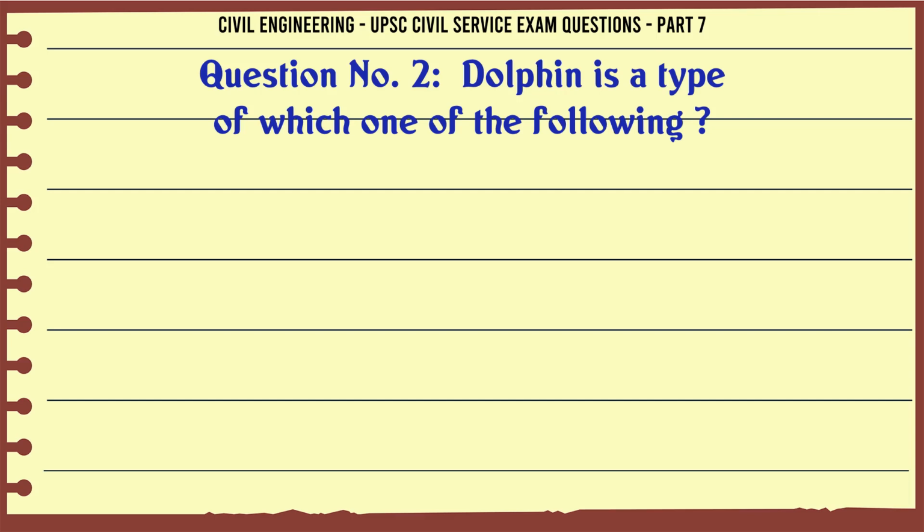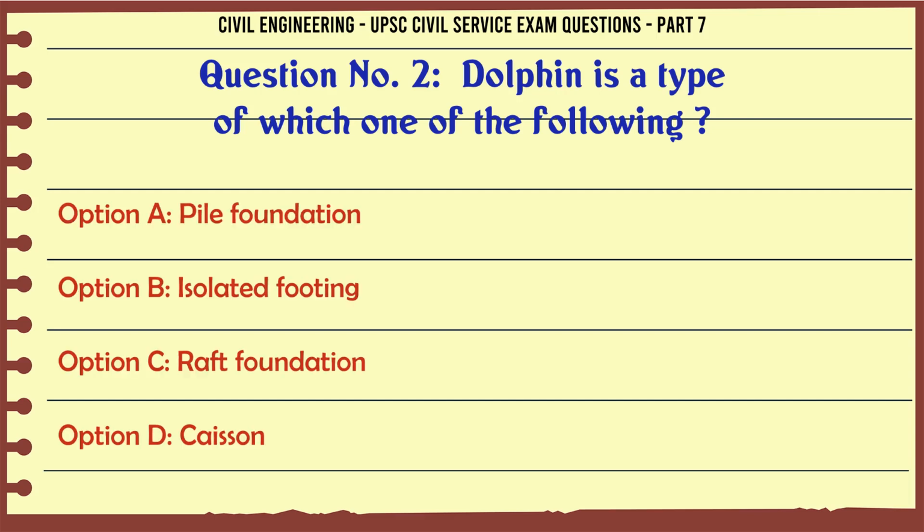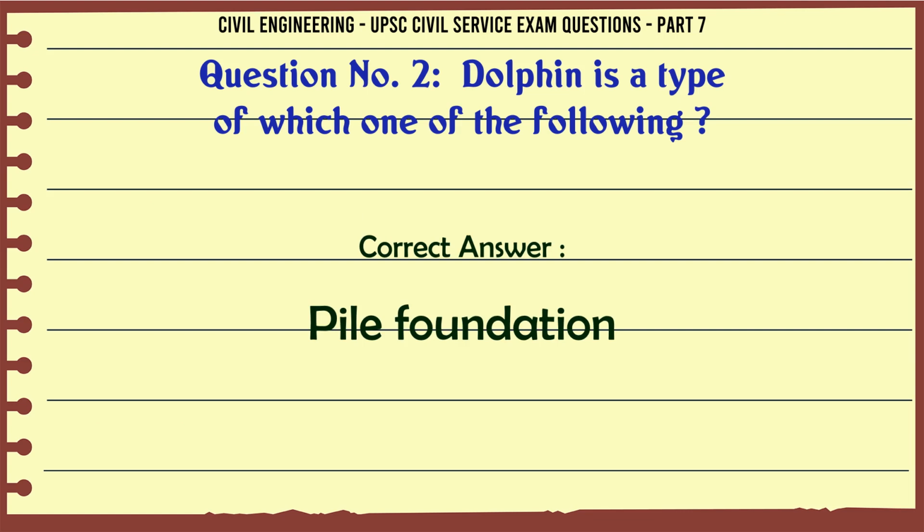Dolphin is a type of which one of the following? A. Pile foundation. B. Isolated footing. C. Raft foundation. D. Caisson. The correct answer is pile foundation.